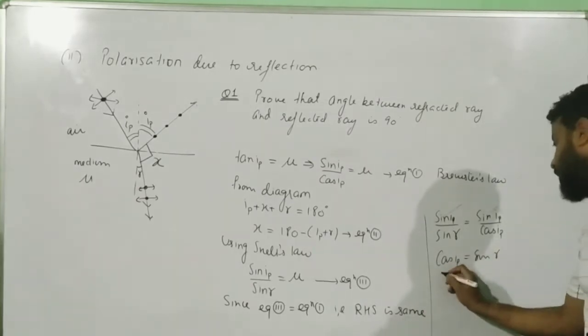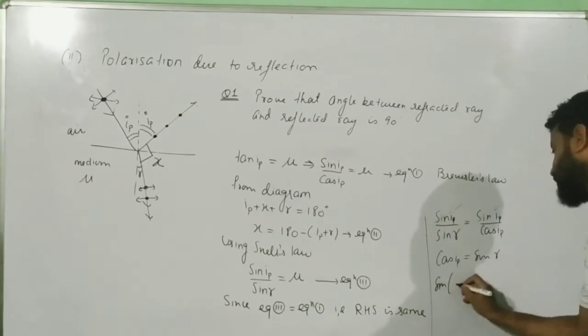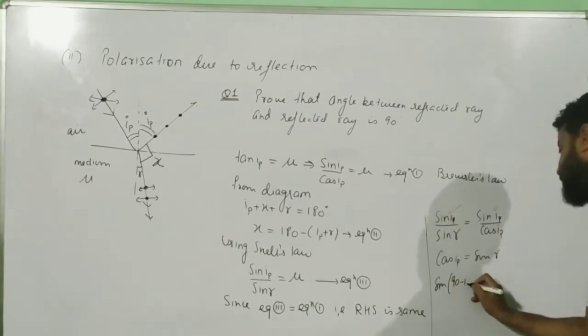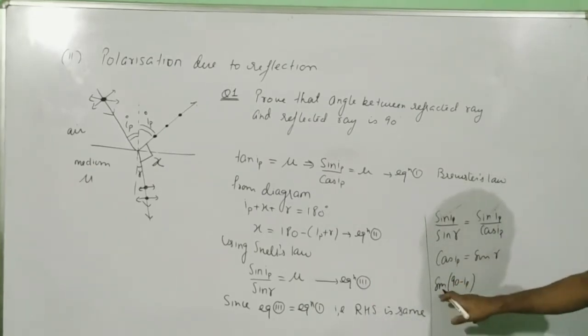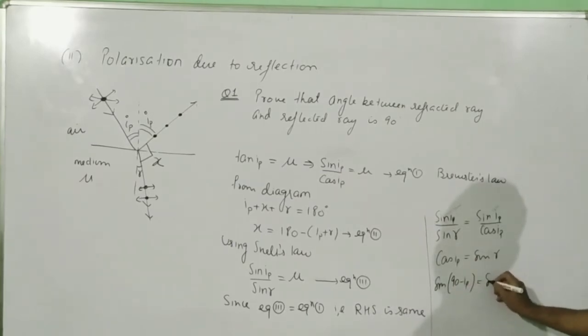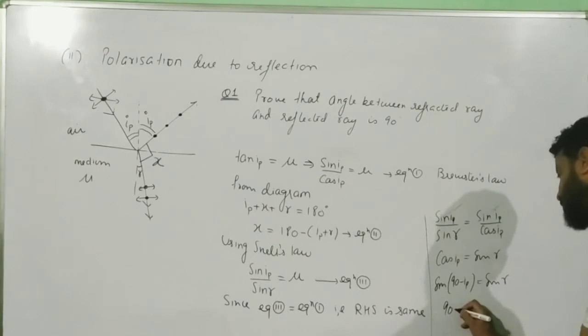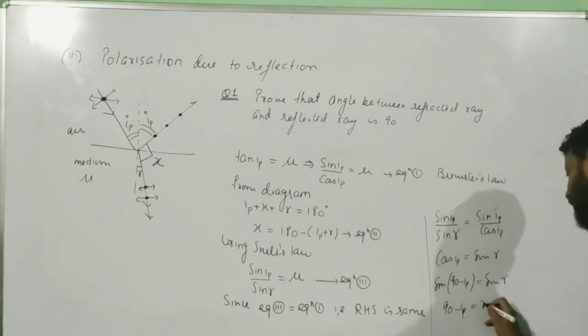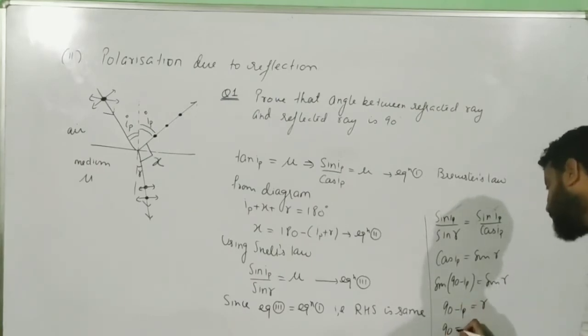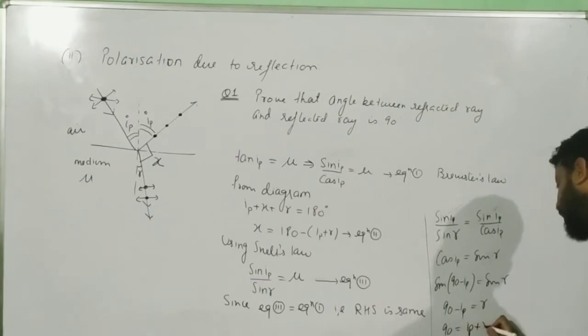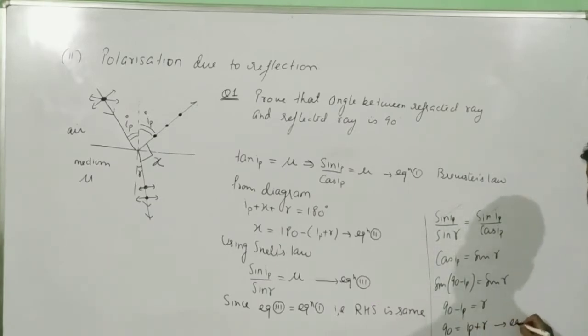And cos IP I can now write in terms of sin, that is sin of 90 minus IP, is equal to sin r. Then sin goes out, so you will get 90 minus IP equals r, and then 90 will be equal to IP plus r. Consider that as equation 4.